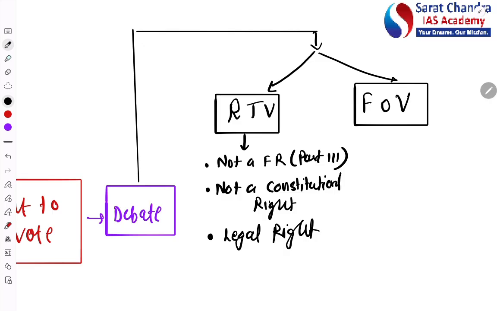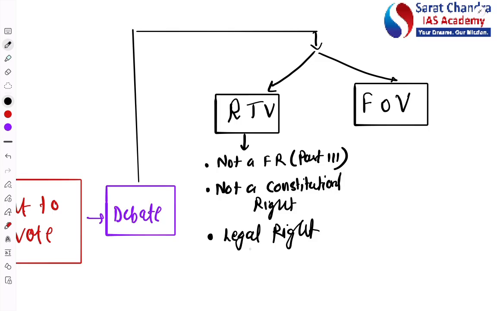For example, Article 300A talks about the right to property, which is mentioned in the Constitution. Hence, the right to property is a constitutional right. But is it a fundamental right? The answer is no, because it's not a part of Part 3. That's why it's not a fundamental right. But since it is a part of the Constitution, it is a constitutional right.